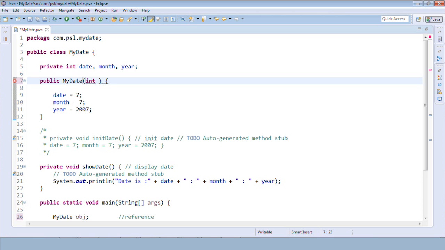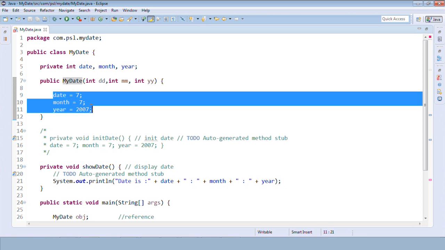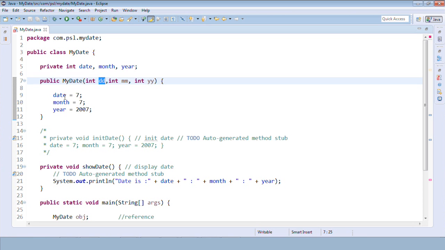I can pass the parameters here, something like this: int dd, int mm, int yy. This means we are going to pass the values of date, month and year to this constructor and initialize them here. So this dd should be passed to date. I will say date equal to dd, month equal to mm, and year equal to yy.